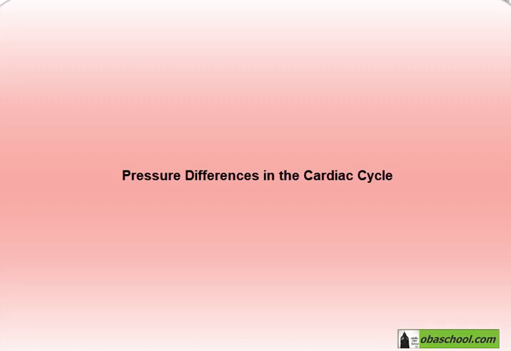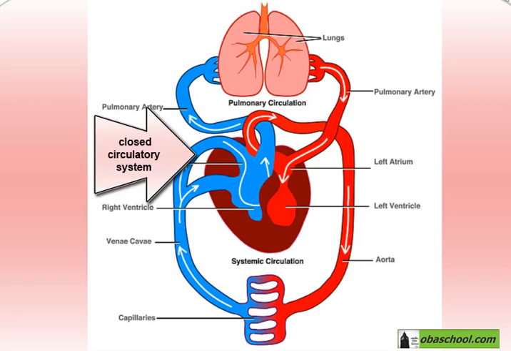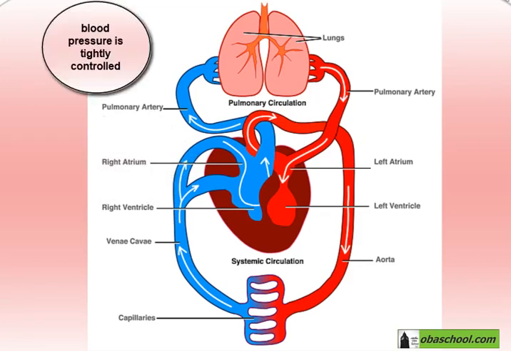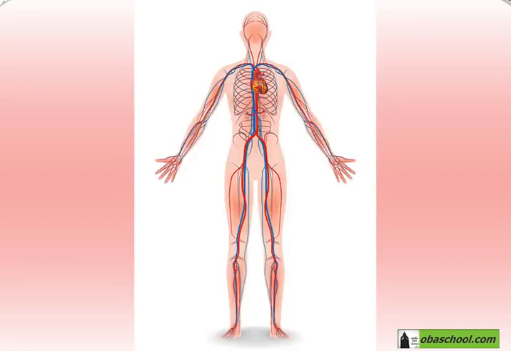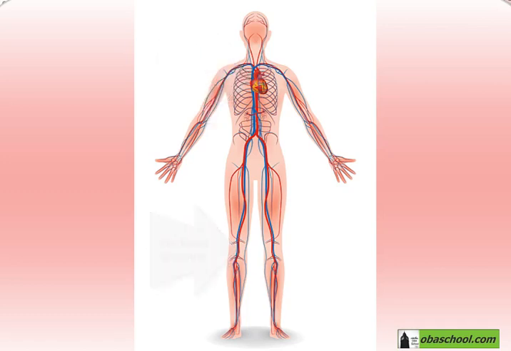Because mammals have a closed circulatory system and the blood is confined to vessels, this is what allows the pressure to be maintained and regulated. So this is one important advantage of having a closed circulatory system. When we talk about pressure, we have pressure in different parts of this system. So it's not just pressure in the arteries or in the veins or in the heart.